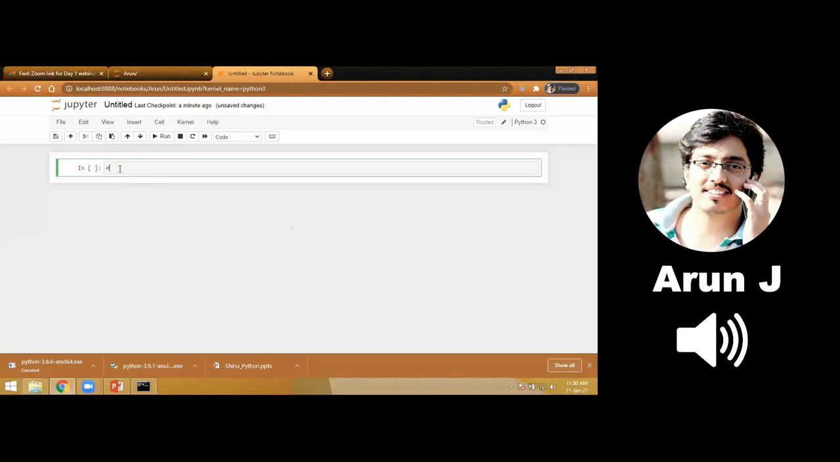Okay, hash is for comment. Write a Python program to display a name. Okay, so I'm using a print command. Print inside the double quotes, my name is Arun.